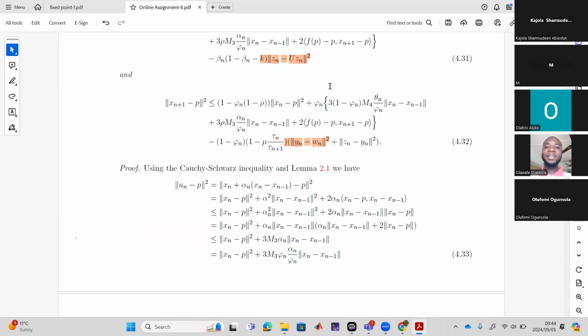And what the Cauchy-Schwarz inequality is saying is that the inner product of A, comma B is less than or equal to norm of A times norm of B. And that's exactly what he has done here. You can see this is like A, this is like B. So he has turned this into norm.